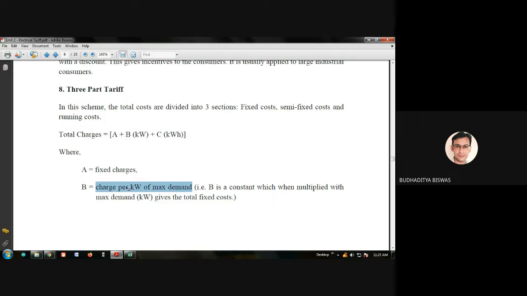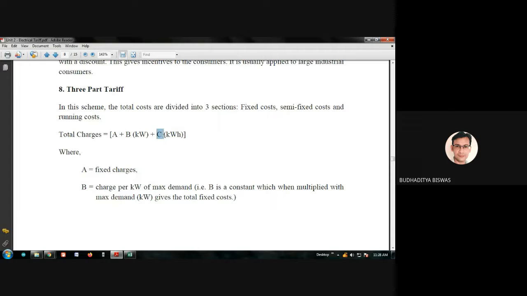It doesn't have any relation with the generation, but before we supply, we need to install the power plant based on the supply. If we are supposed to supply more electricity, we need to install a bigger power plant, and a huge power plant means more capital cost. So B is part of this.